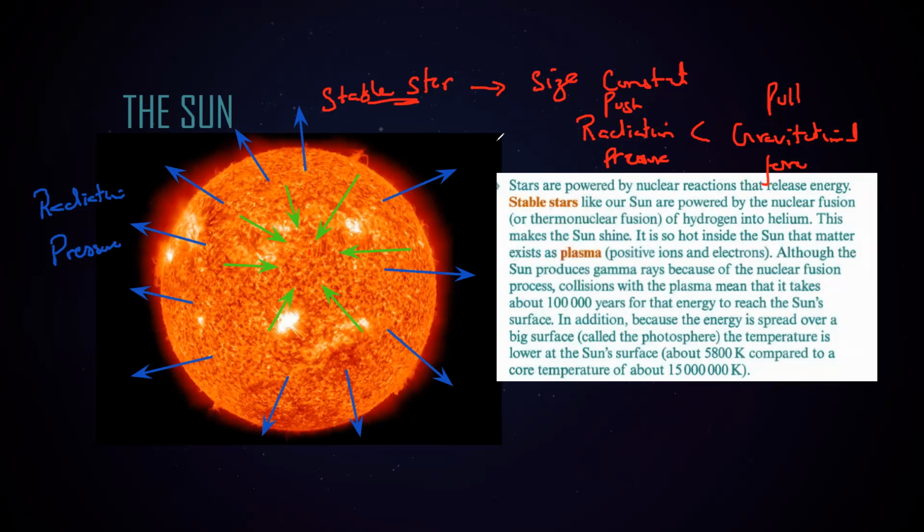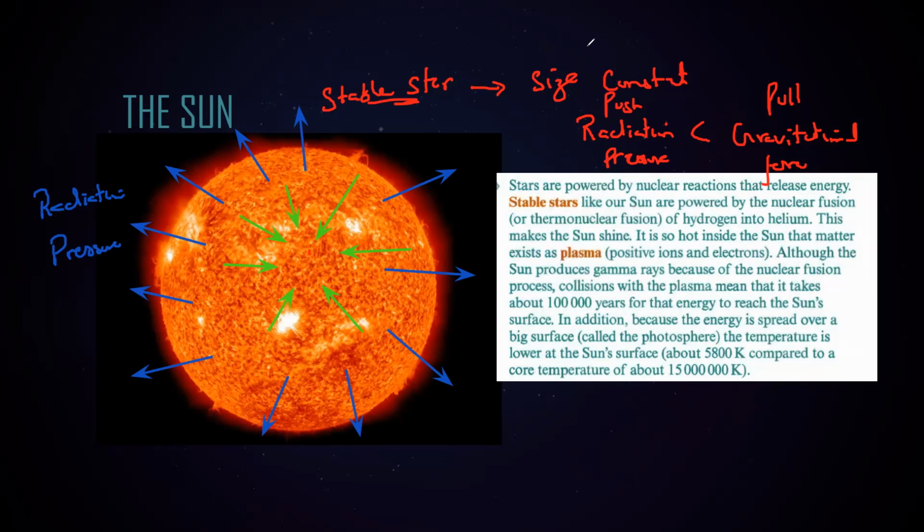So as a result, it will become smaller. When the star becomes smaller, the size of a star changes, then it leads to a dwarf. It means it changes to a dwarf. So a star might change to a giant, it might change to a dwarf. It depends on which one is more, radiation pressure or the gravitational.